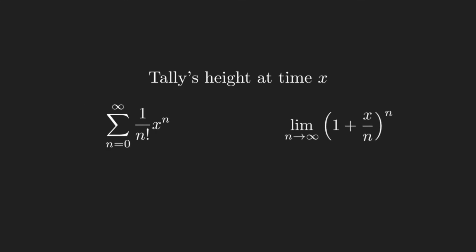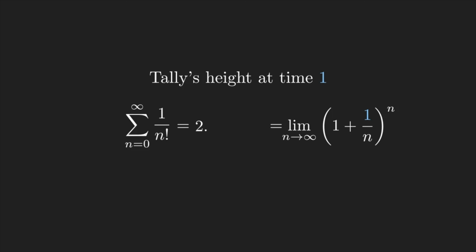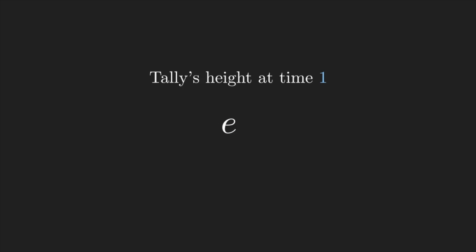Not bad. We now have two expressions for Tally's height at any time x, calculated in two different ways. At first glance, these equations look quite different, and that stems from us looking at Tally's growth from different perspectives, but they do both yield the same result. For instance, if we use a calculator with x equals 1 in both formulas, we get about 2.71828 either way. And for those of you that have seen the number e before, you would recognize this constant as e itself. Indeed, this number is exactly e. In this context, e is Tally's total height at the end of one day.